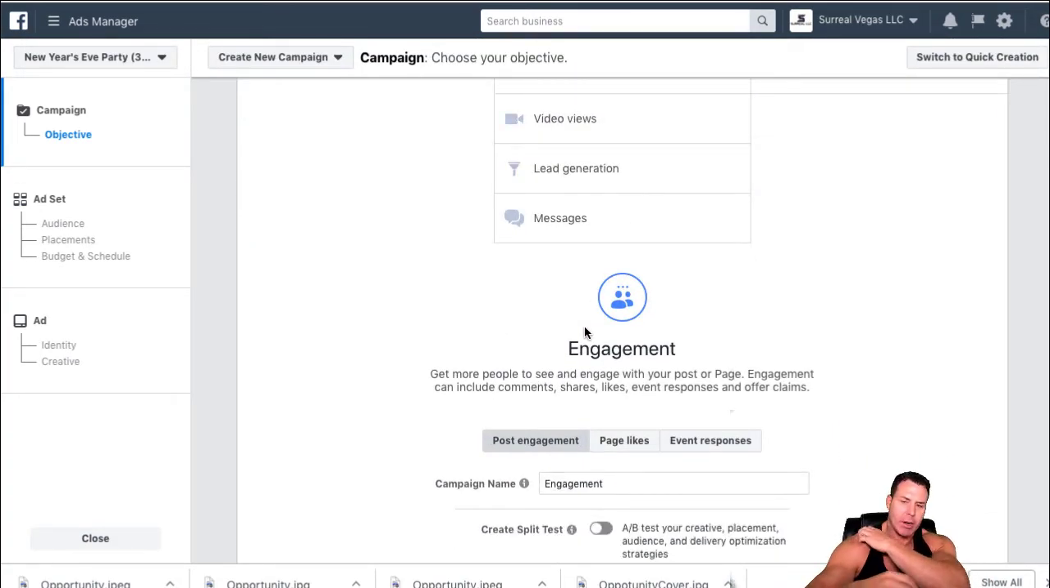Generally, you want to run a page post engagement when you have a new ad and you want to get some social shares and some likes and some comments going on it, so it's legit, because page post engagement traffic is generally a lot cheaper than the conversion traffic.